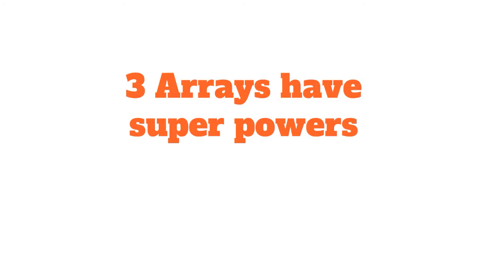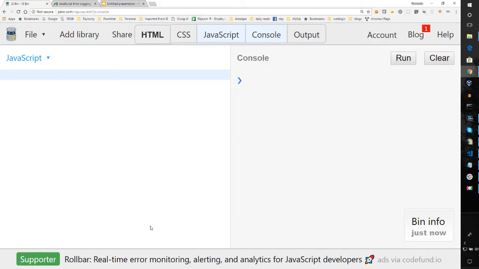Number 3, arrays in JavaScript have superpowers. What do I mean by that? Let's take a look. So let's declare an array.